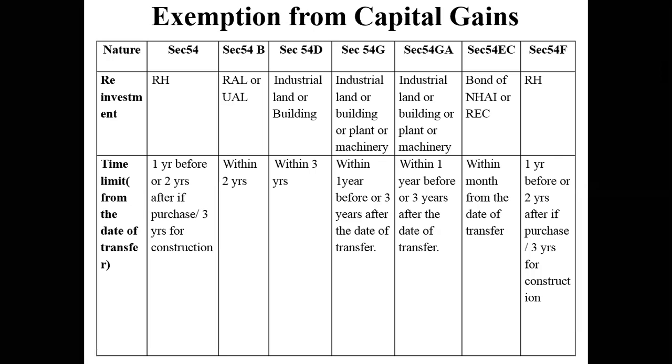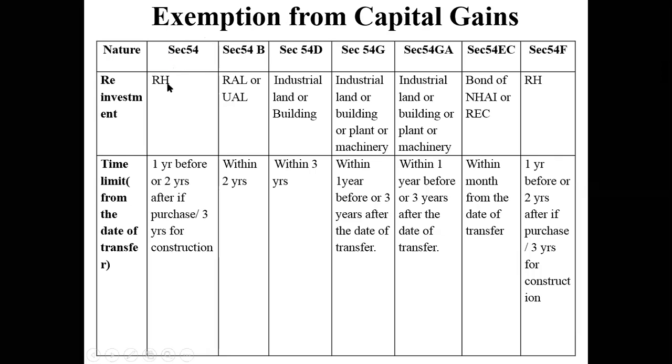The condition is, if I want to claim the benefit of section 54 by not paying tax, then this 15 lakh rupees that I have as a capital gain, I have to reinvest only in a residential house. Only then will I be able to claim exemptions.